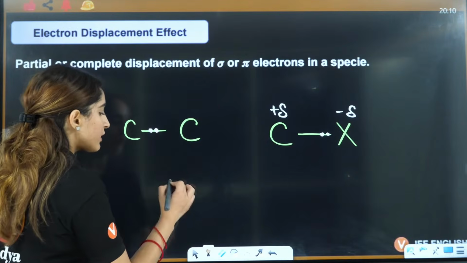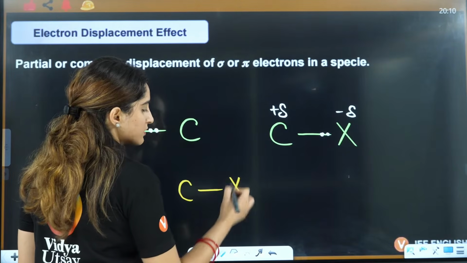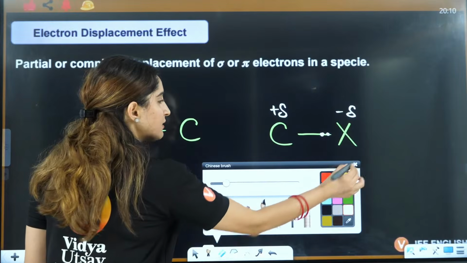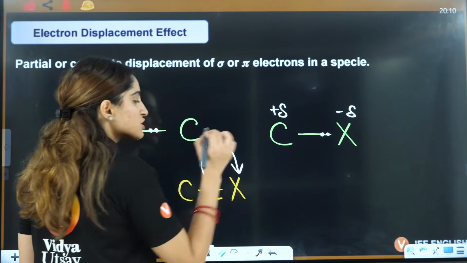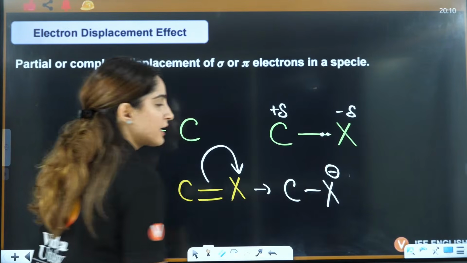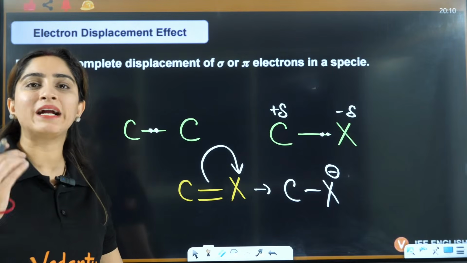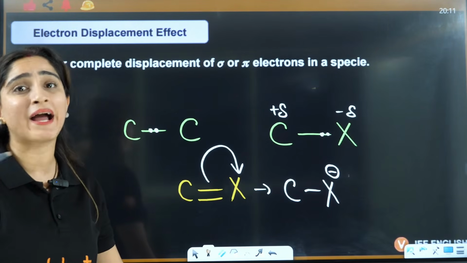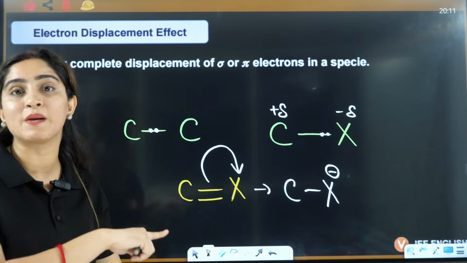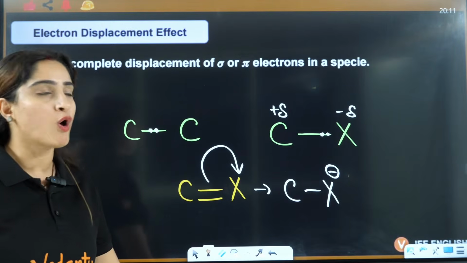Now the electron can also be displaced like this. For example, this is carbon, there is some other, this is halogen, and here you have a pi bond, and this is shifted here. In that case, you will have C-X and this negative. So displacement of sigma or pi electrons is what we are going to discuss here. It can be a permanent displacement, it can be a complete displacement. We'll talk about all of that.